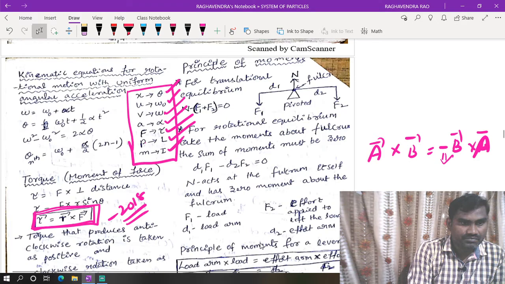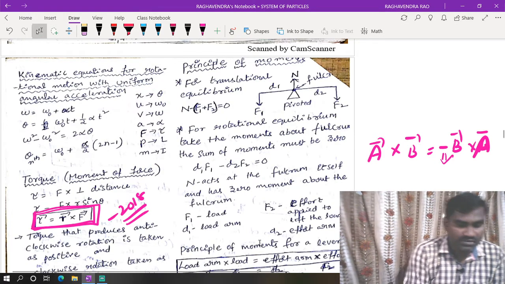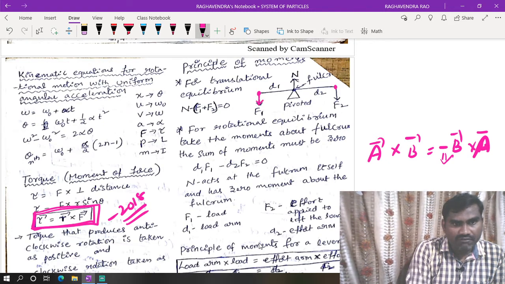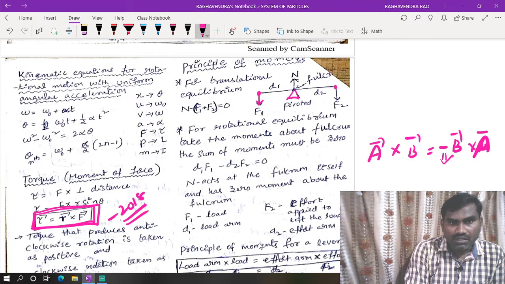In NTA papers, they asked one question, we solved that question. So what is that? This is a uniform rod. Now these two forces are acting, F1 and F2. It is pivoted at the center. These two forces are acting downwards, and this normal force is acting upwards.